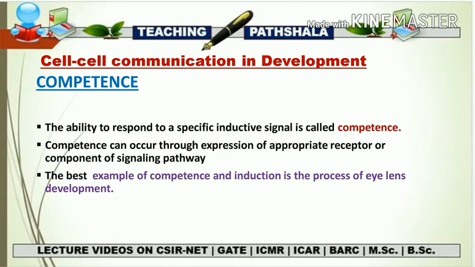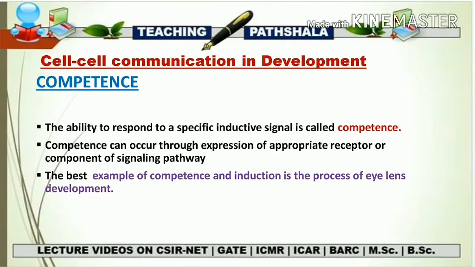Now let's talk about the second factor involved in cell-cell communication in development, which is competence. In the previous slide, we saw that there are a total of two components of inductive interaction. The first was the inducer and the second was the responder. So what is competence? The ability to respond to a specific inductive signal is called competence. So competence acts as the responder of the inductive signal, the second component about which we talked in the previous slide.